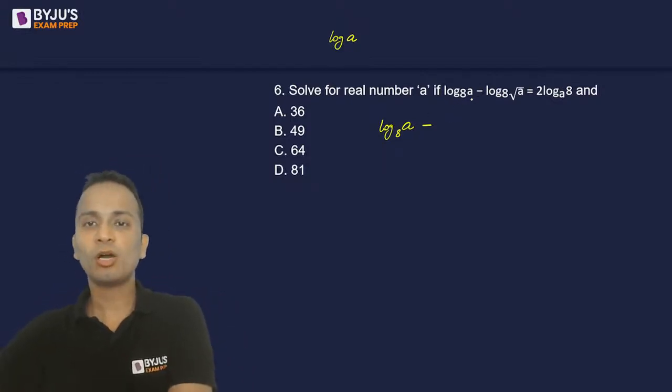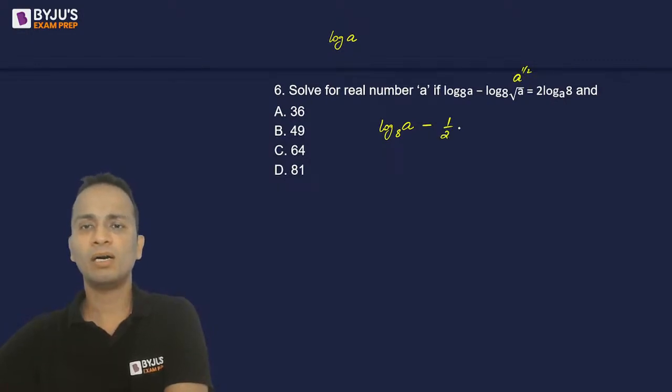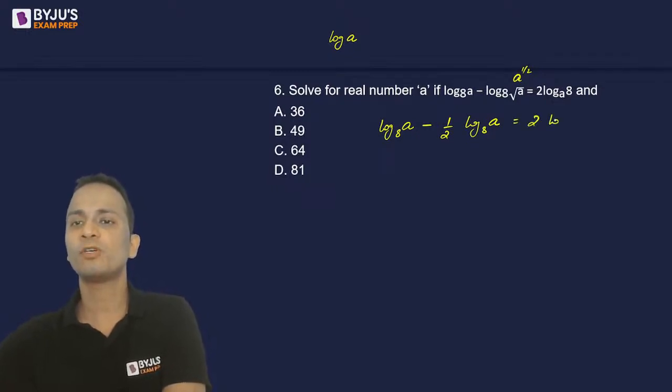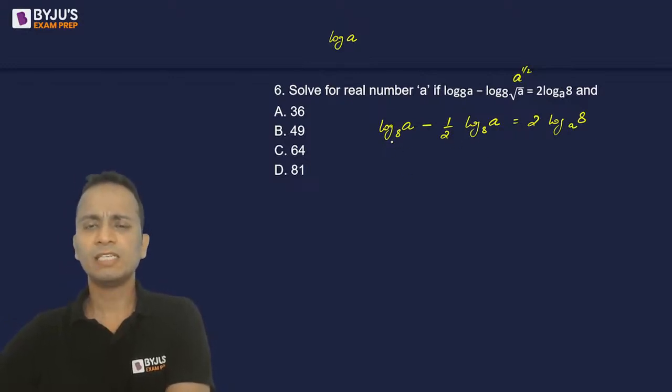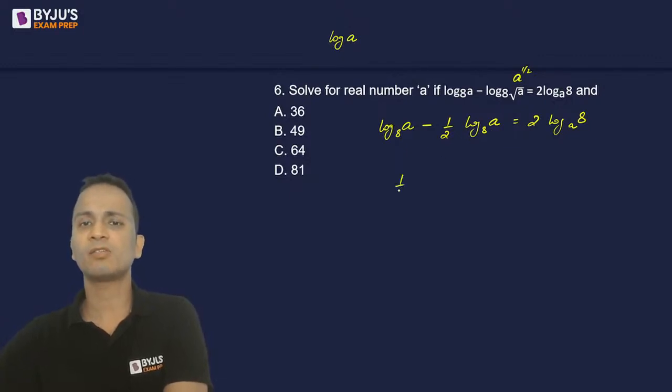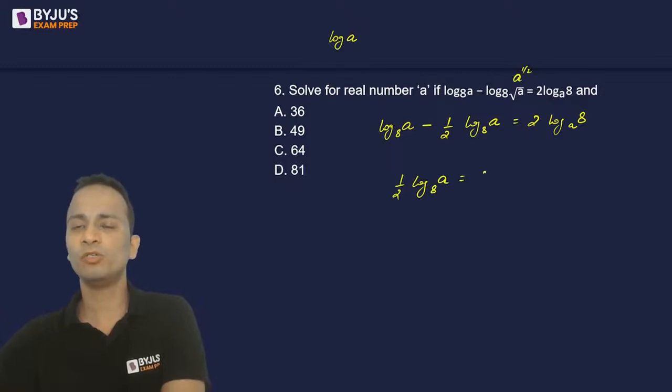Let's solve. So log a to the base 8 as it is. Now under root a is here, so it can be written as a raised to the power half. So half will come in front, and log of a to the base 8 is equal to twice of log of 8 to the base 8. On the left hand side, x minus half of x can be written as 1 upon 2 log of a to the base 8, that is equal to twice of log of 8 to the base 8.